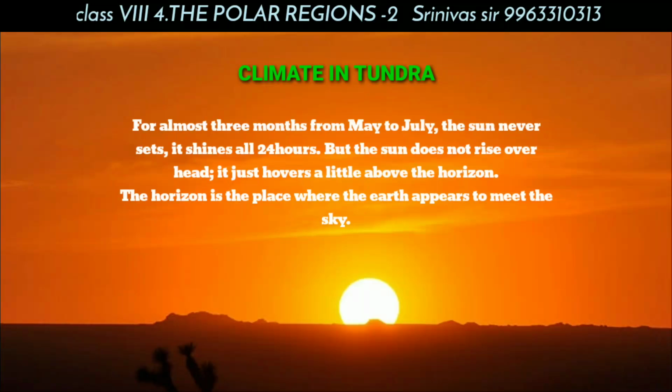During the summer months, the sun remains in the same place and appears 24 hours. For almost 3 months from May to July, the sun never sets. It shines all 24 hours, but the sun does not rise over the head. It just hovers a little above the horizon. The horizon is the place where the earth appears to meet the sky.